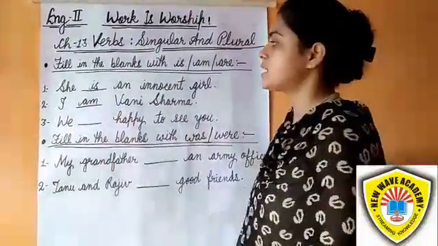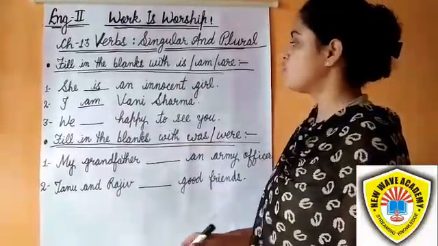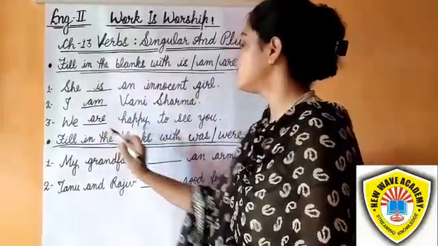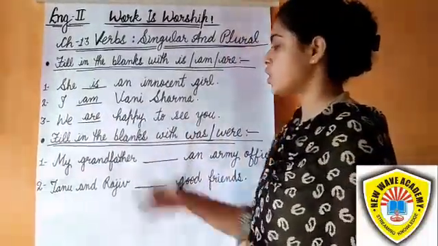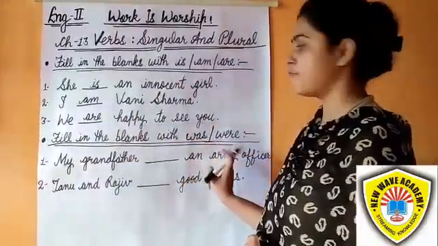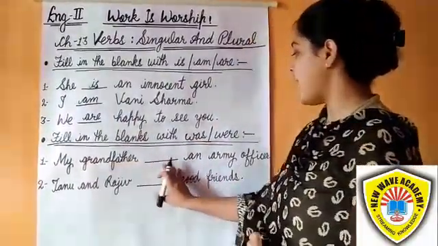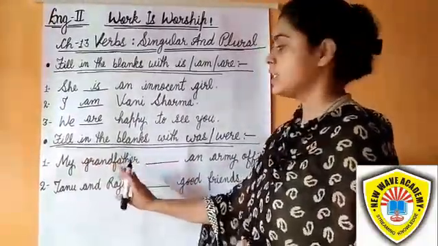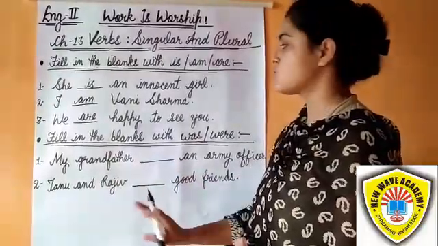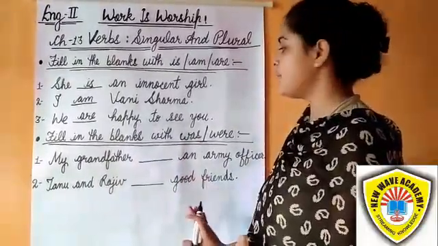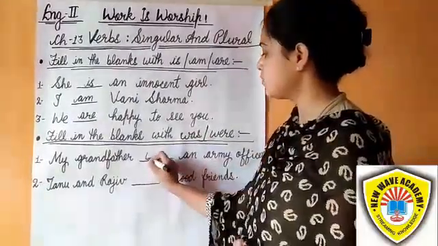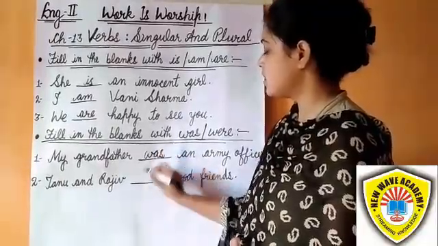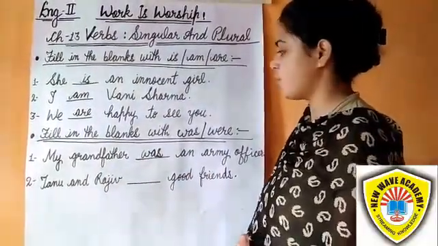We, it is a plural subject, so the verb should also be plural: are. We are happy to see you. Next, fill in the blanks with was, were. My grandfather blank an army officer. My grandfather is a singular subject, so the verb should also be singular: was. My grandfather was an army officer.